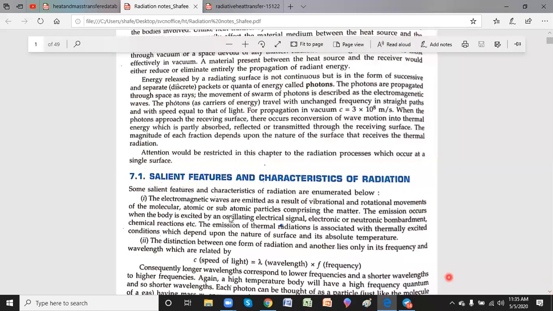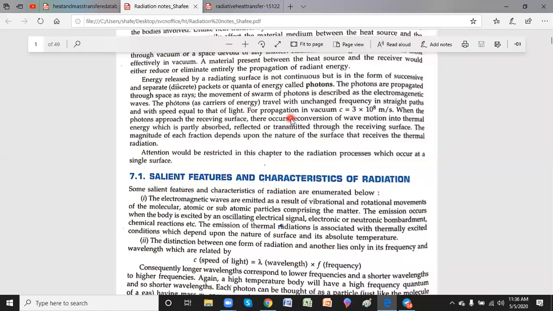Basically, you want to design a heating system, a cooling system, a house heating system, or take care of radiation heat transfer in nuclear power plants. Then obviously I need to find out the radiation heat transfer. That's why it plays a very important role. Then I went through the properties like absorptivity, reflectivity, as well as transmissivity. Then I told you the basic laws of radiation.